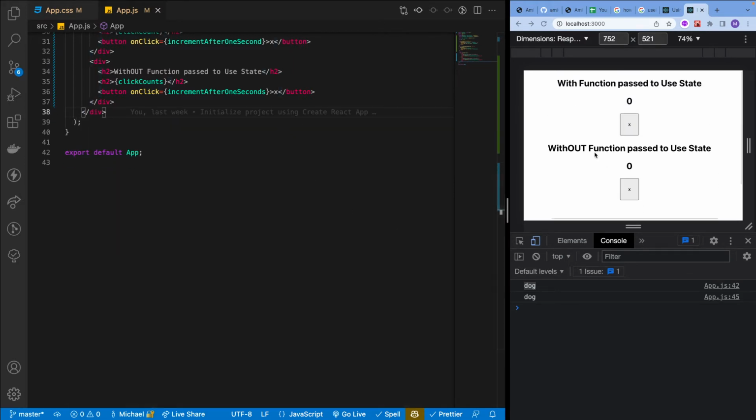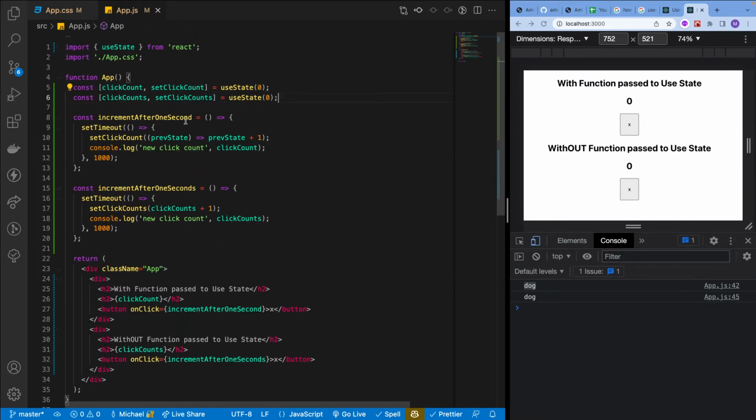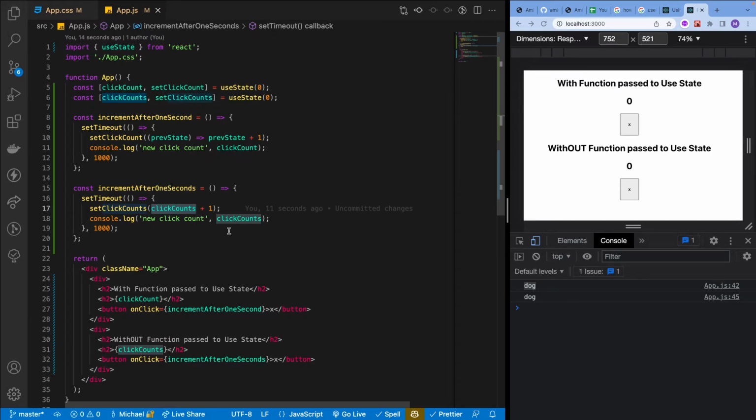All right, now to the main course. I wanted to show the two differences of using setState. You can pass it a function like this, or you can pass it a value, right? This click count is a number set to 0 initially, and then we'll add 1 to 0 initially, right?